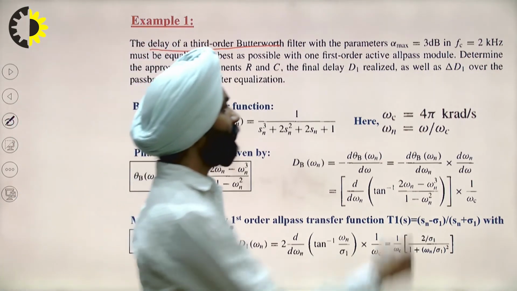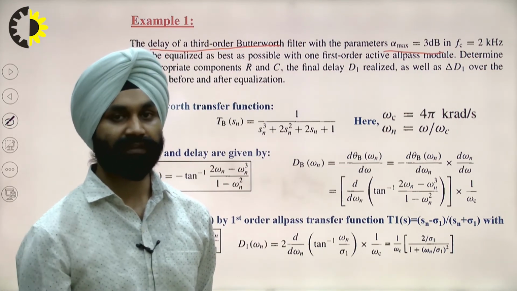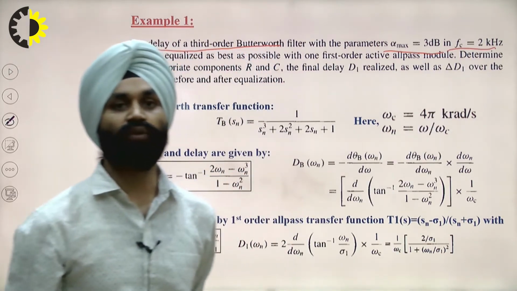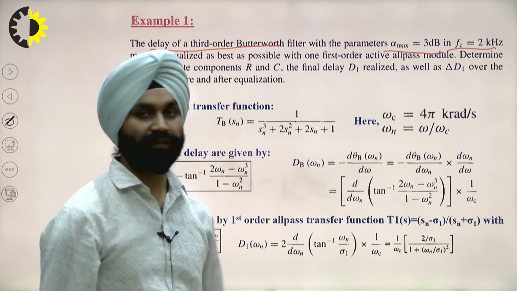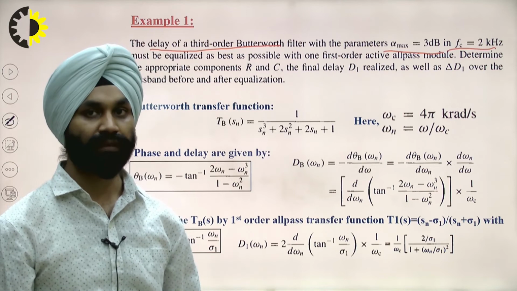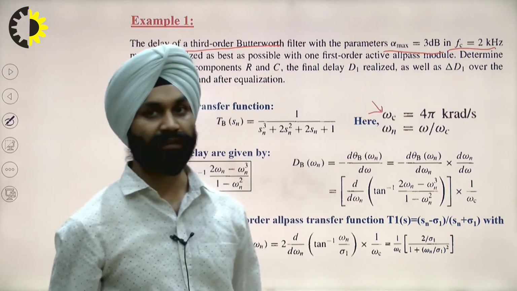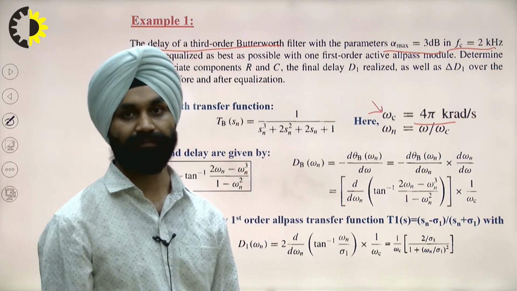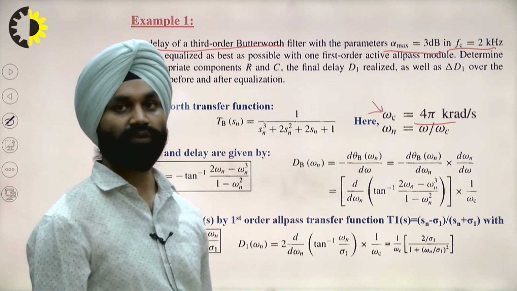First, alpha max is 3 dB. The central frequency fc is 2 kilohertz. That means we have to find the omega. The angular frequency omega c will be 4 kilo radians per second, and we also have to normalize for this filter.